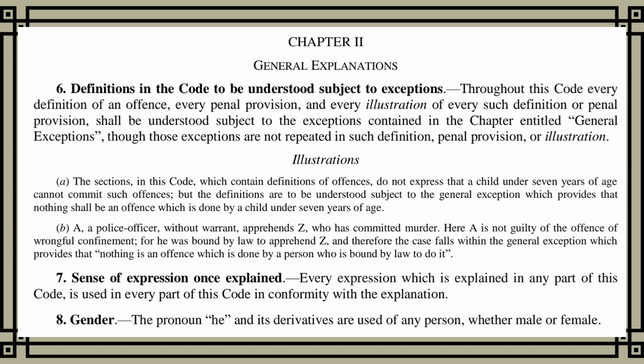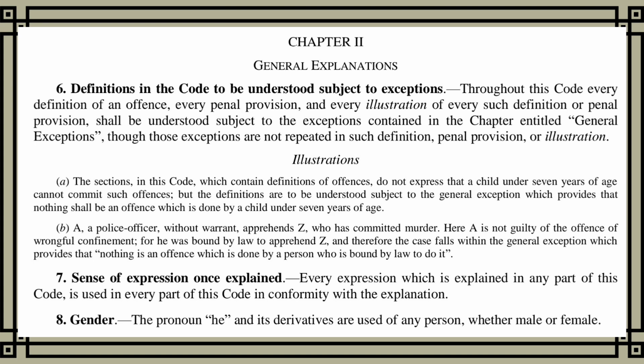Illustrations. The sections, in this code, which contain definitions of offences, do not express that a child under 7 years of age cannot commit such offences. But the definitions are to be understood subject to the general exception which provides that nothing shall be an offence which is done by a child under 7 years of age.